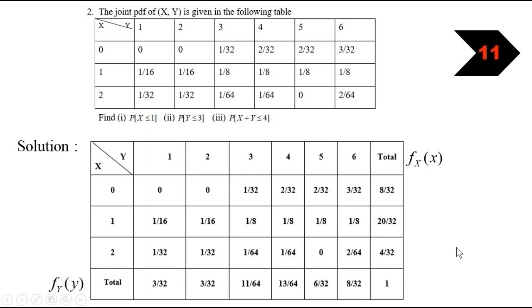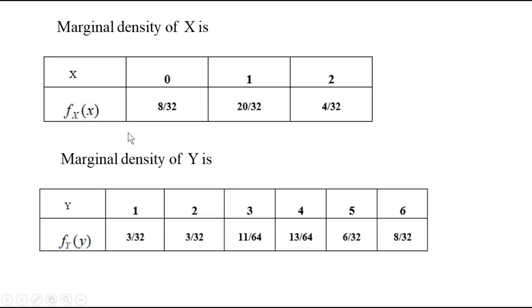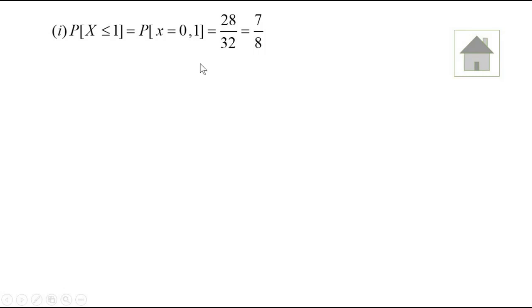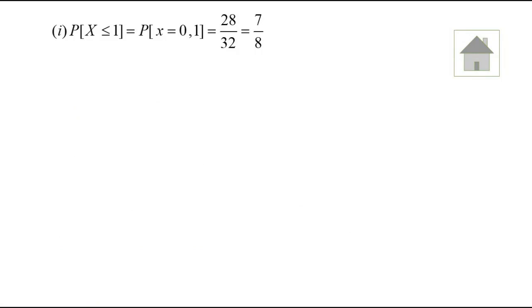Now we are going to reconstruct the table in the form of the marginal density function of capital X as well as the marginal density function of capital Y. Now let us find the corresponding probabilities. Probability that x is less than or equal to 1: add the probabilities when x equals 0 and 1, so 8 by 32 plus 20 by 32 gives you 28 by 32.